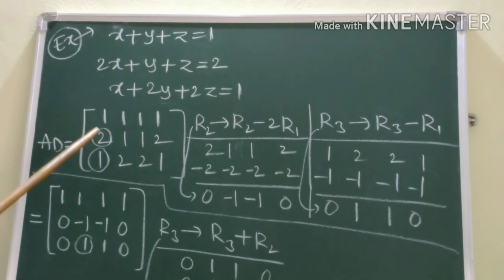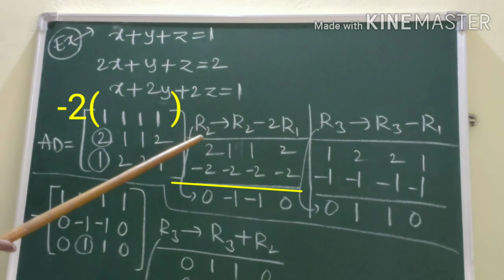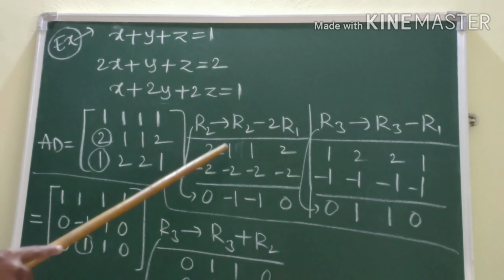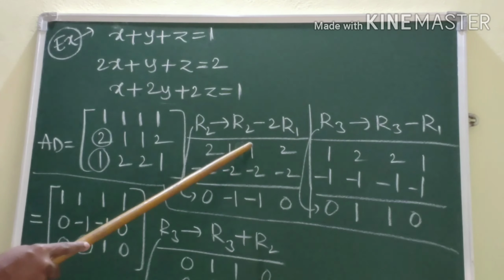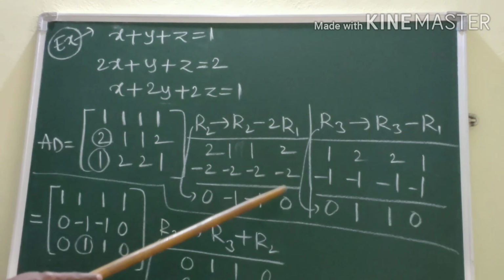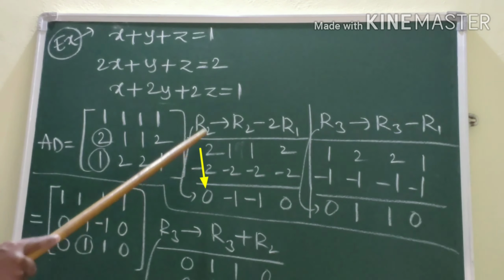Now R2 tends to R2 minus 2R1. What is R2? 2, 1, 1, 2, minus 2R1. Multiply minus 2 with R1. That becomes minus 2 ones are minus 2, minus 2, minus 2, minus 2. By simplifying, 2 minus 2 is 0, 1 minus 2 is minus 1, 1 minus 2 is minus 1, 2 minus 2 is 0. So this becomes the new second row.